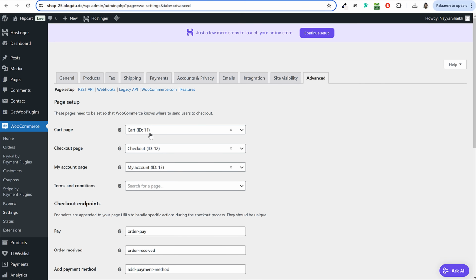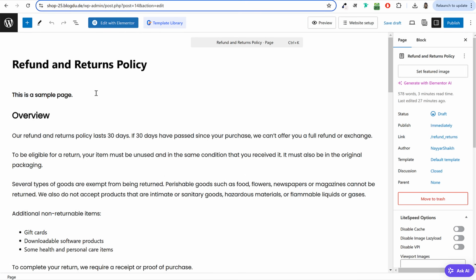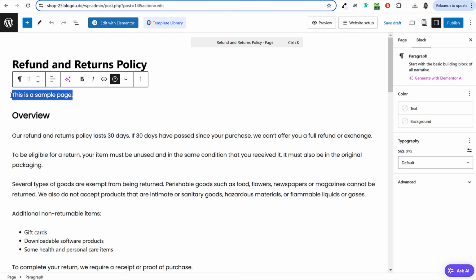Make sure under Cart page, cart is selected, under Checkout page, checkout, and under My Account page, My Account is selected. If you want, you can also create a Terms and Conditions page and select it over here. If you open Pages in a new tab, a few pages are created for you, for example, Privacy Policy, Refund and Return. So you can edit the refund and return policy and privacy policy pages. It says this is a sample page, delete it.